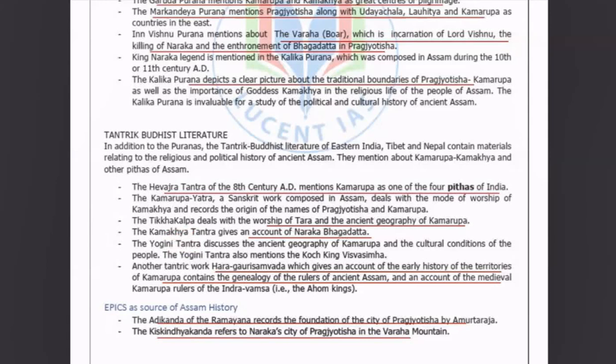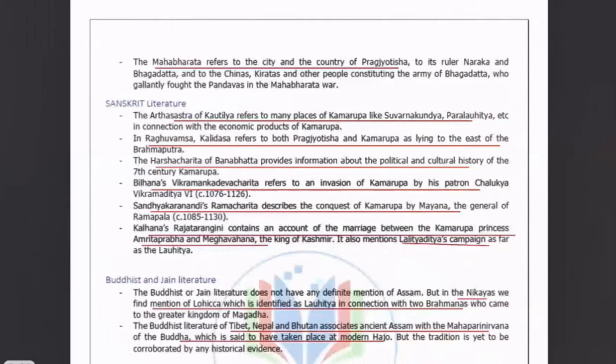Now, the epics. Epics are a source of Assam history. The Adikanda of the Ramayana records the founding of the city of Pragjyotisha by Amurtarajas. Similarly, the Kishkindha Kanda refers to the city of Pragjyotisha on the Varaha mountain. The Mahabharata refers to the city and the country of Pragjyotisha, and to its rulers Naraka and Bhagadatta.